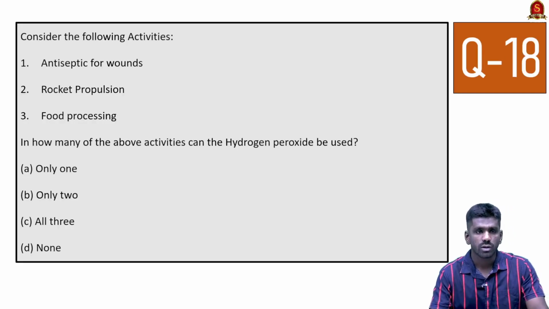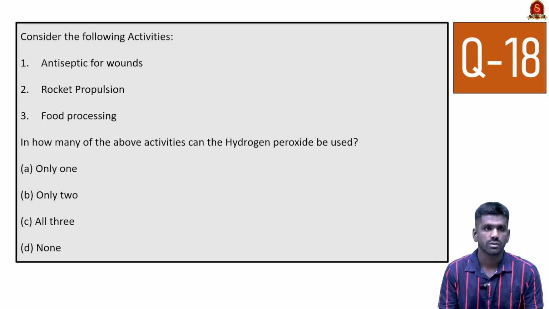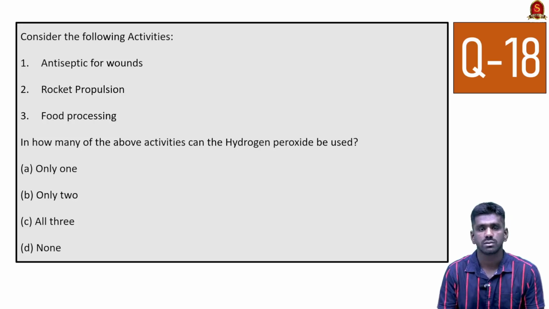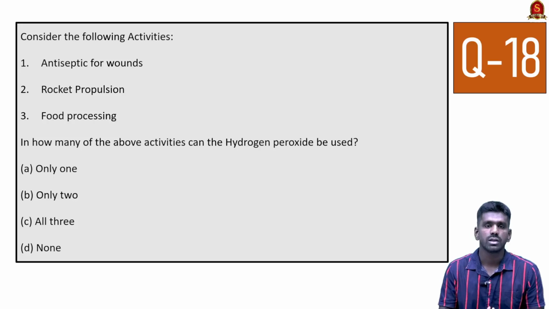So this question is about a chemical compound, hydrogen peroxide. So consider the following activities. In how many of the above activities can hydrogen peroxide be used? See, last year also UPSC has asked about chemical compounds and their usage. So these important chemical compounds which appear in the news and their usages have to be studied. So this hydrogen peroxide was recently seen in the news because scientists have found a new method to produce synthetic hydrogen peroxide. So this is why it appeared in the news, and the application of this hydrogen peroxide is wide.